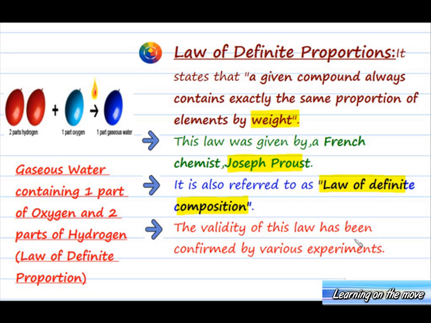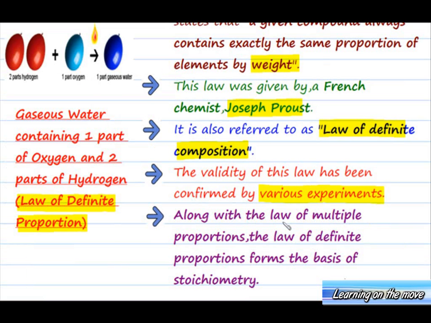The validity of this law has been confirmed by various experiments. For example, water contains 1 part of oxygen and 8 parts of hydrogen by mass. No matter what the source of water is, it will always contain the same proportion of oxygen and hydrogen. Along with the law of multiple proportions, the law of definite proportions forms the basis of stoichiometry.